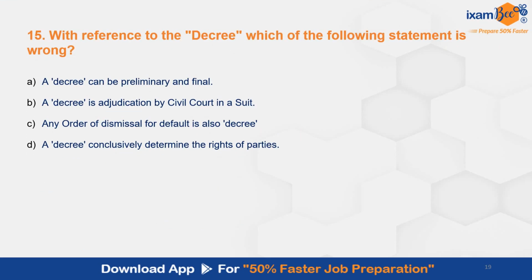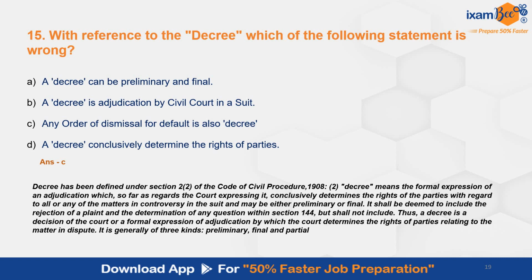Then question number 15. With reference to the decree, which of the following statement is wrong? The correct answer here is C. An order of dismissal for default is also decree. Decree has been defined under section 2 subsection 2 of the Civil Procedure Code. Decree means the formal expression of an adjudication which, so far as regards the court expressing it, conclusively determines the rights of parties with regard to all or any of the matters in controversy in the suit, and it can be preliminary or final. It shall be deemed to include the rejection of plaint and determination of any question within section 144, but shall not include. So it will not include any order of dismissal for default.